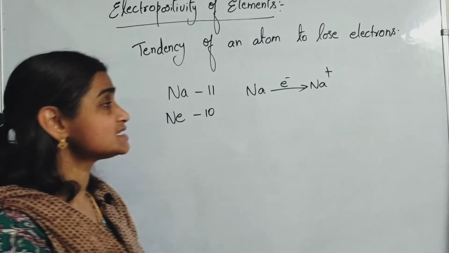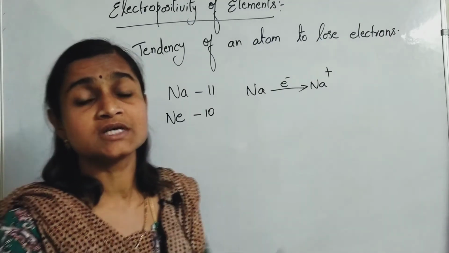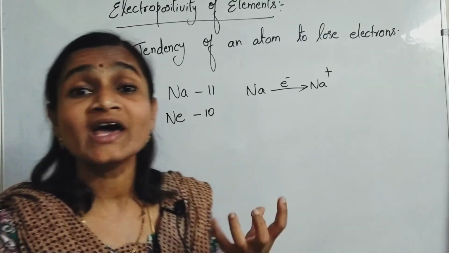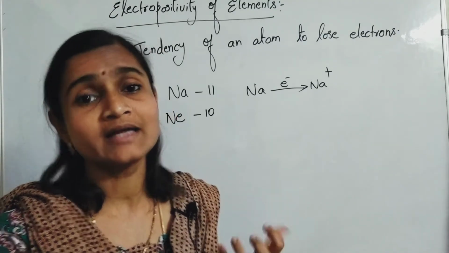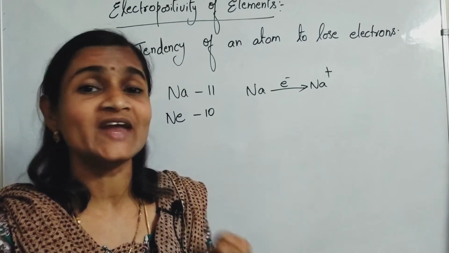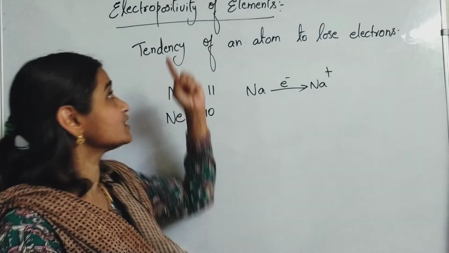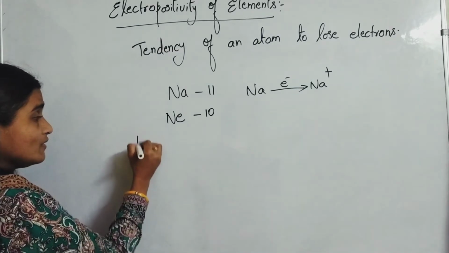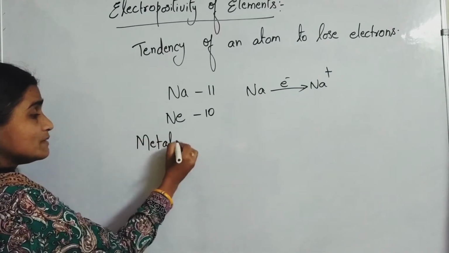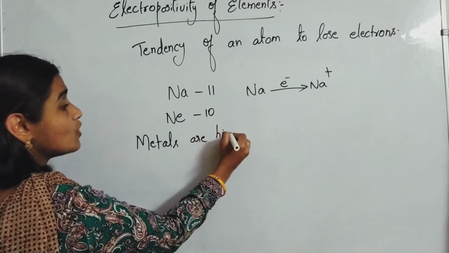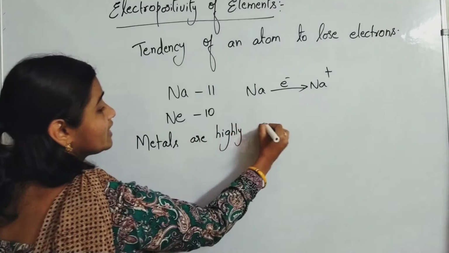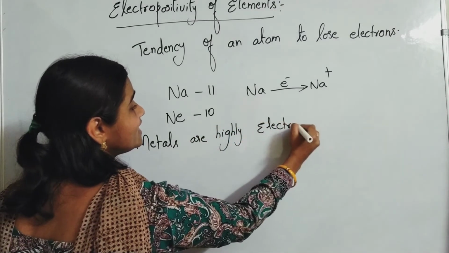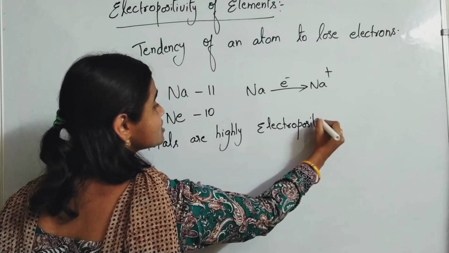This kind of tendency to lose electrons to acquire the stability of inert gases is called electropositivity. Which elements possess this character? Only metals. Metals are highly electropositive in nature. All metals are highly electropositive.